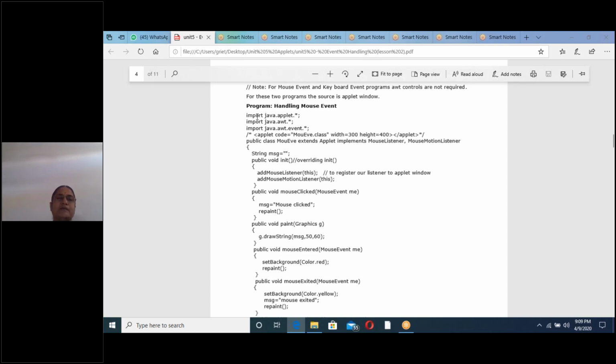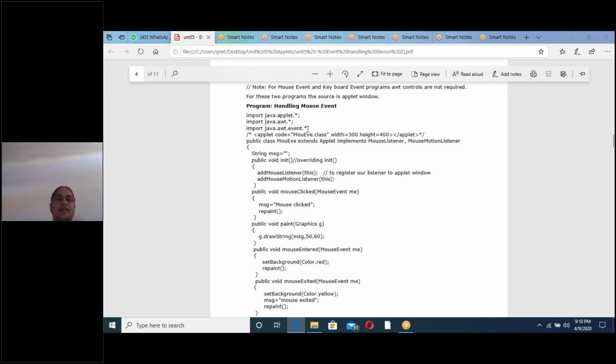But in event handling programs, we need three import statements. We will see. Import java.applet.*, import java.awt.*. Already we have taken these first two import statements in applet programs also. In addition to these two import statements, we will use one more import statement specifically for event handling programs. This is a must. What is the third import statement we should write? Import